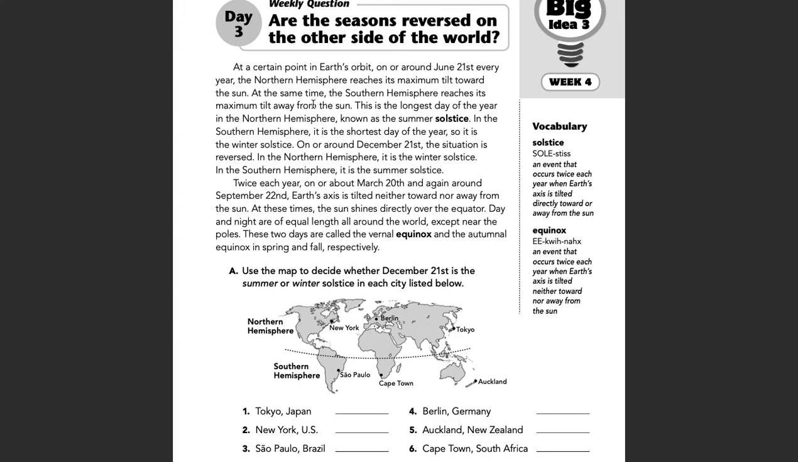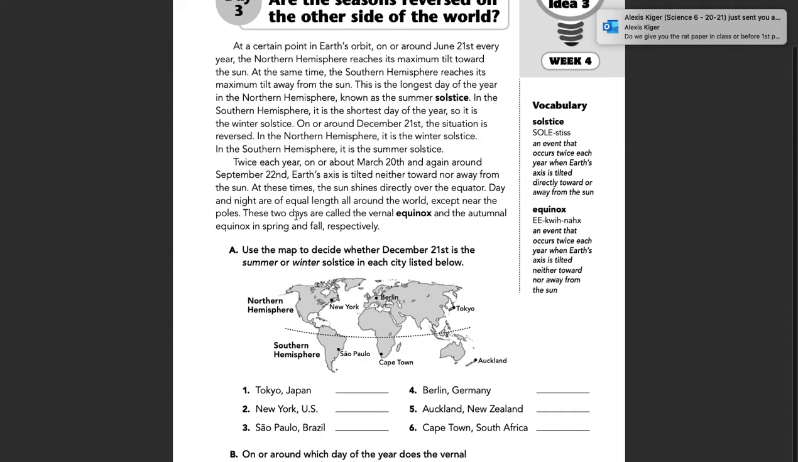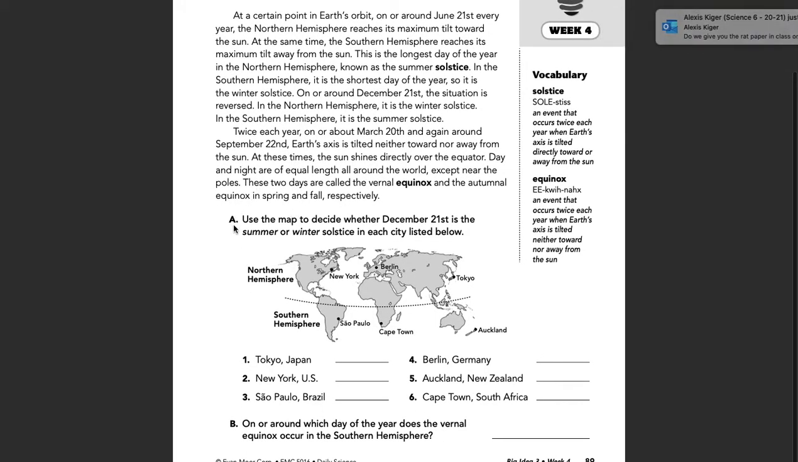Continuing that theme from Monday, are the seasons reversed on the other side of the world? Today we are going to read and discuss the two solstices and equinoxes that occur during the course of the year. We have summer solstice, winter solstice, fall equinox, and spring equinox. And they occur on a specific date, the same date, each year. Couple paragraphs to read through. Follow along as I read, and then we'll move on to respond to parts A and B.